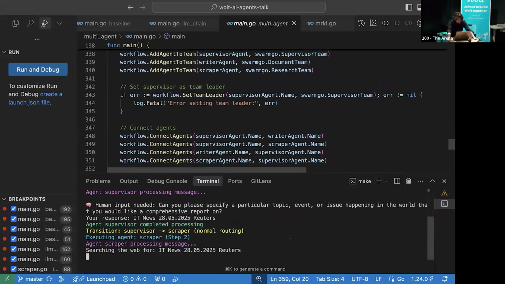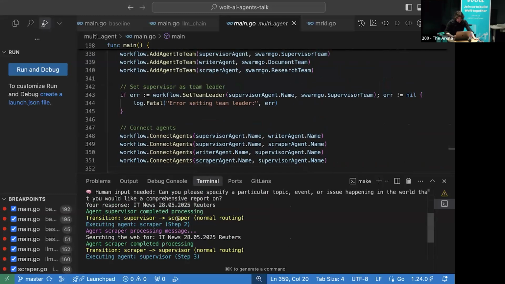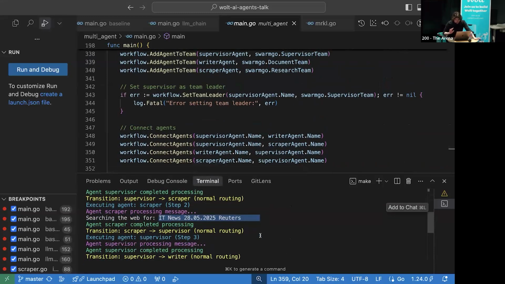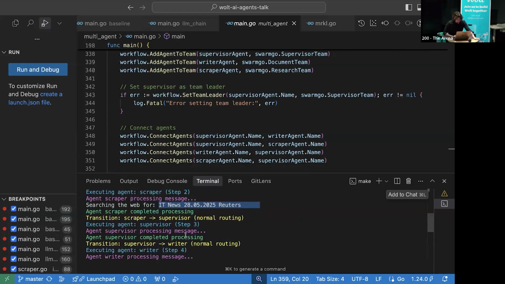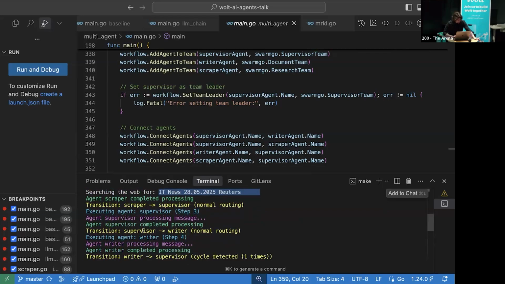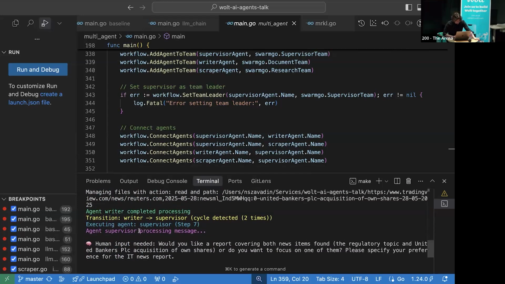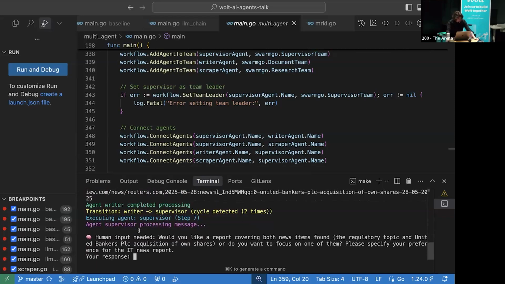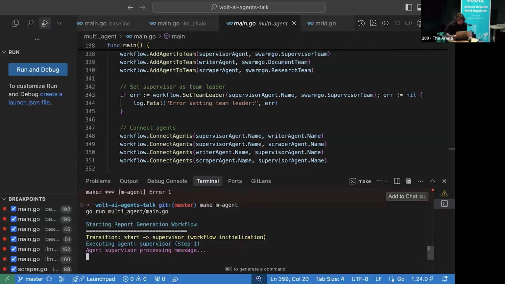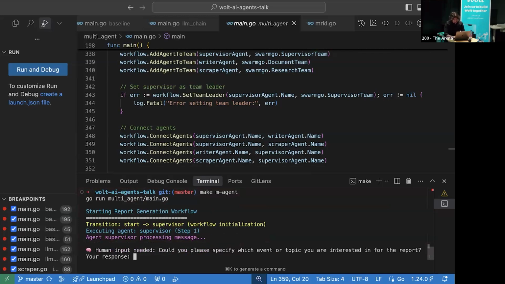Okay, and now it triggered Scraper, you can see here. Scraper triggered searching the web for our prompt. Then, okay, it probably skipped the whole scraping, so let's try again. It can be unpredictable sometimes. IT news today, routers.